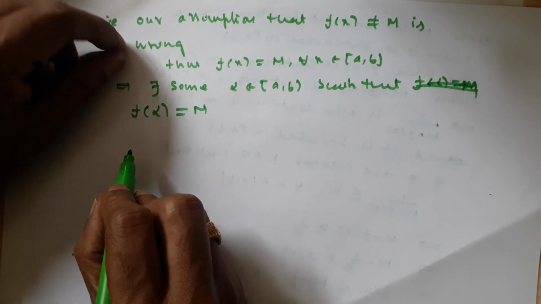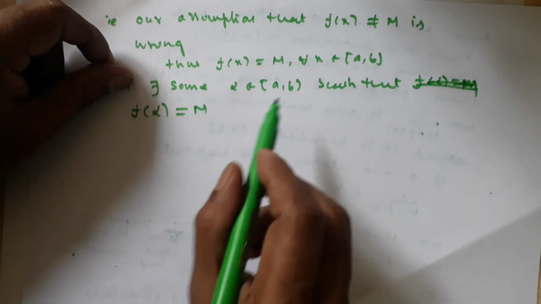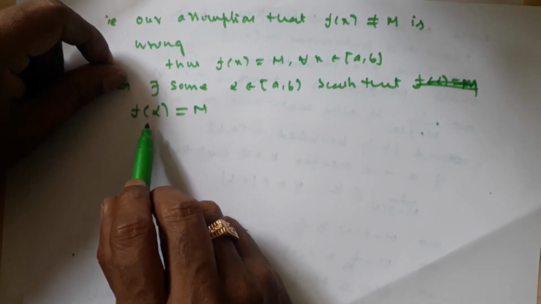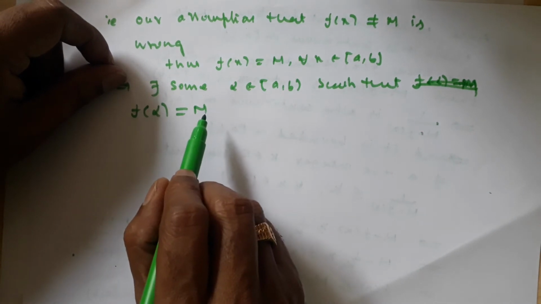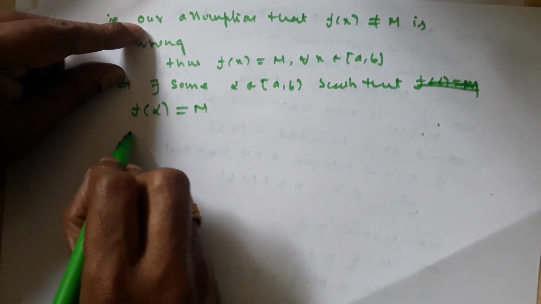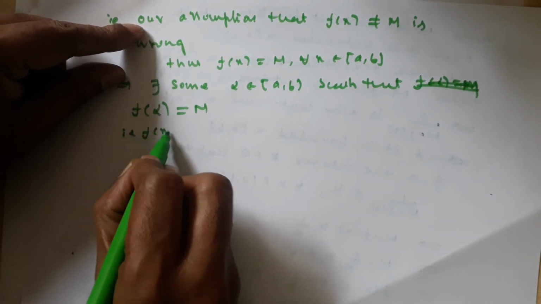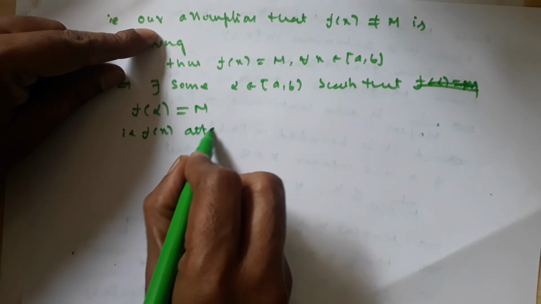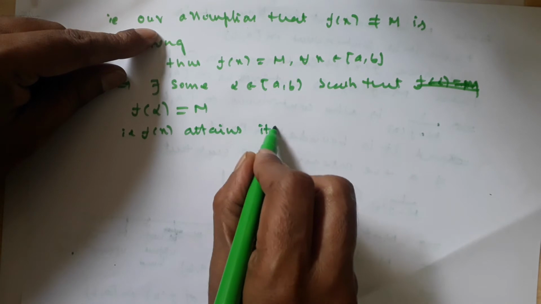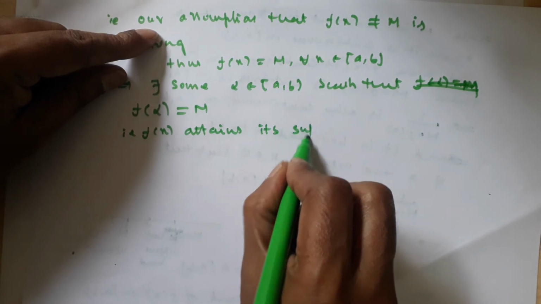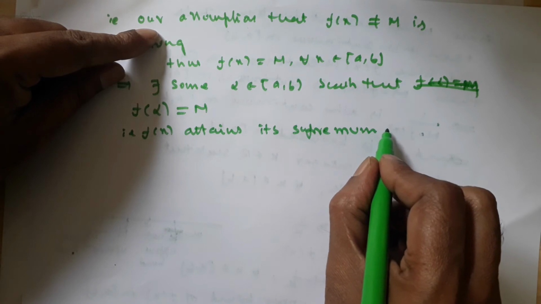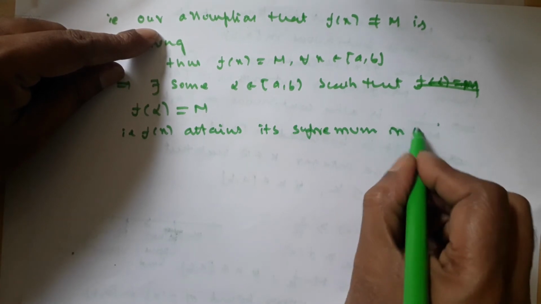For some value of x in [a, b], the functional value f of alpha is equal to m. That is, f of x attains its supremum in the closed interval [a, b].